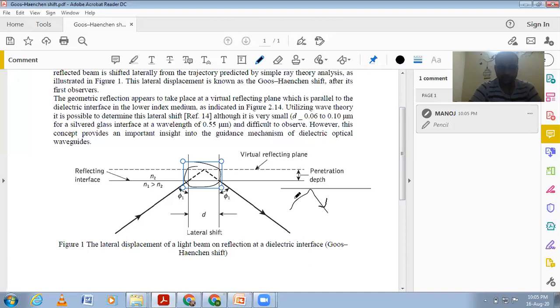Like we assume that the penetration depth is 0, but in this case the wave actually, if we see theoretically, the wave should be reflected from here, but the wave is being reflected from this place. So this distance provides the phase shift. It is called lateral shift.